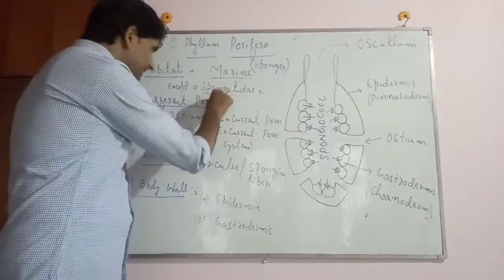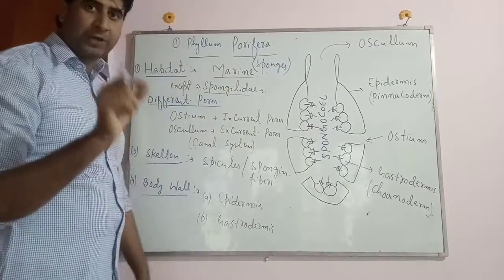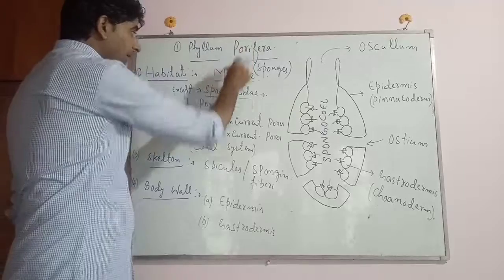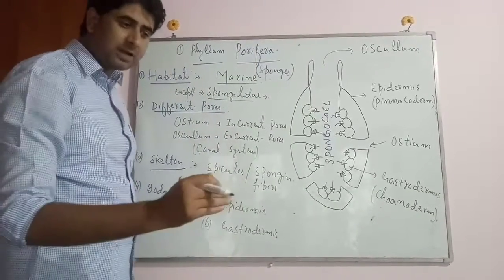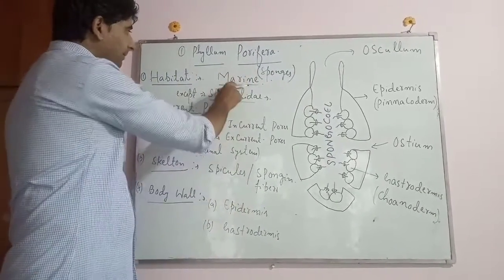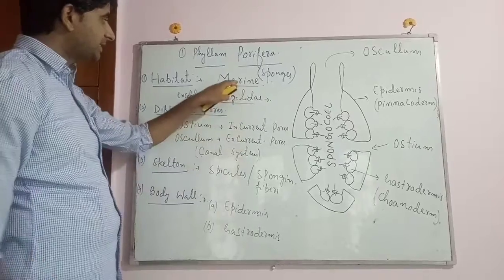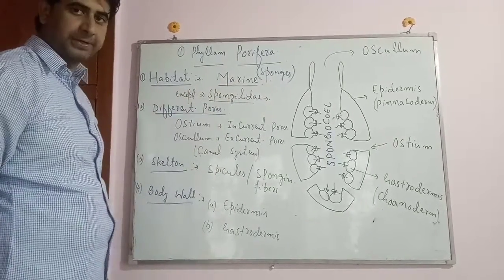So this Spongillidae is the lone family of this phylum Porifera which is fresh water, and the rest of the species are marine. That is why these are exclusively marine, except this Spongillidae.